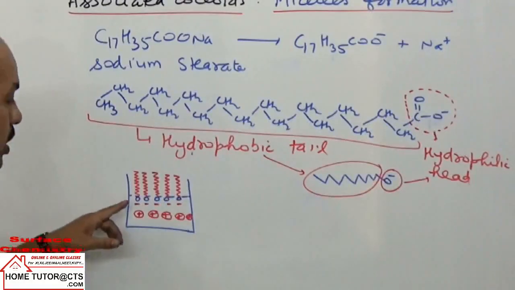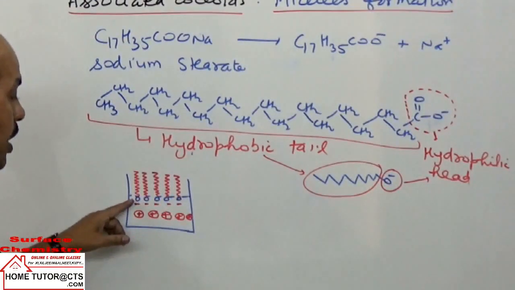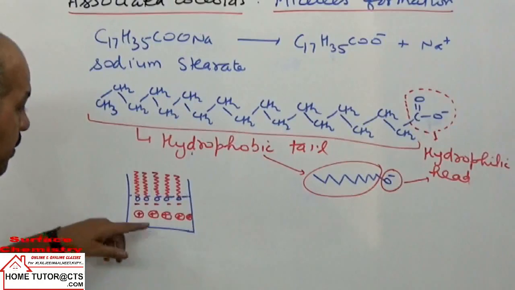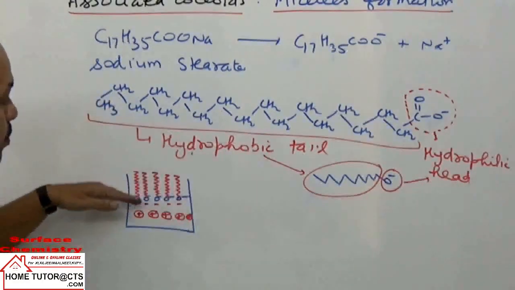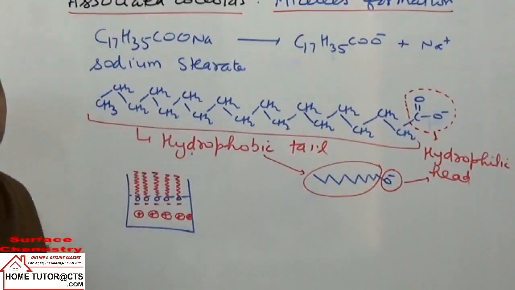How is it formed? At lower concentration, the hydrophilic head is in the aqueous layer, attracted by sodium ions in solution, and the hydrophobic tails lie outside the aqueous layer.